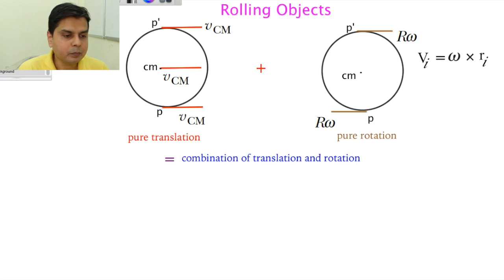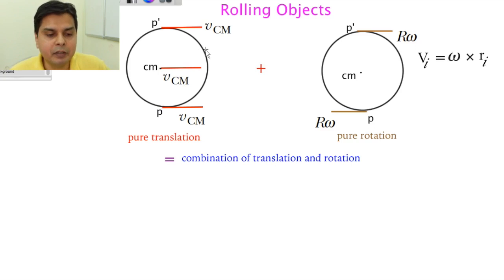First of all, what happens in rolling? Suppose this is a circular object, this may be a disc or a hollow or a solid sphere, or a solid cylinder. In rolling, you get a translation motion. So suppose the center of mass is moving with velocity VCM. Now, if your center of mass is moving with velocity VCM, is it necessary that this P prime, the particle on top, and the particle on bottom, or the particle here, everybody should be moving with the same VCM? Is it necessary? Just think.